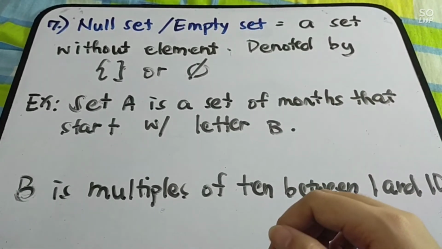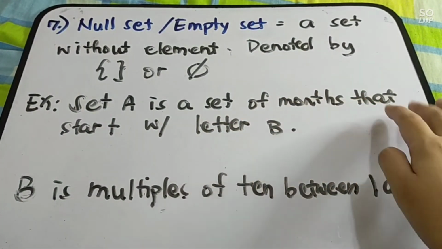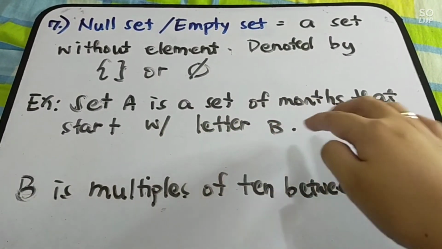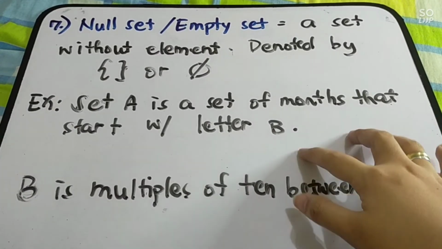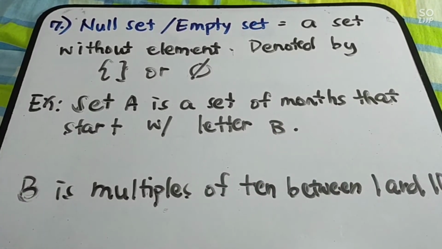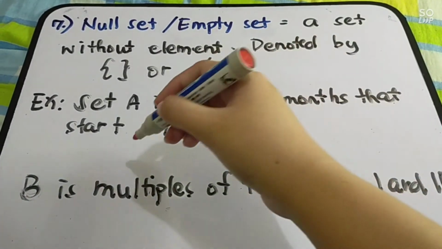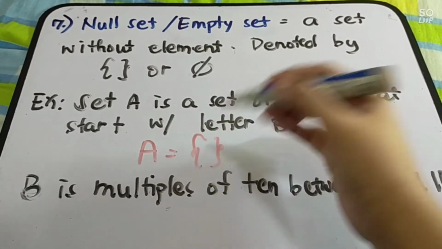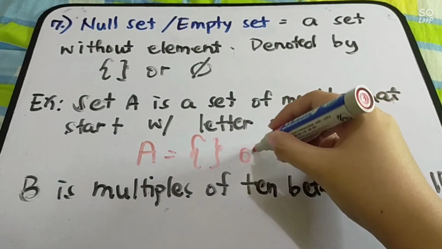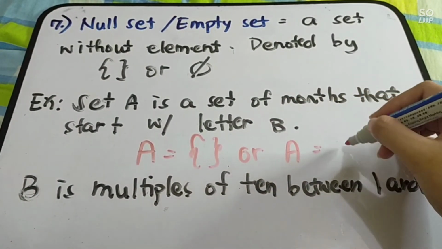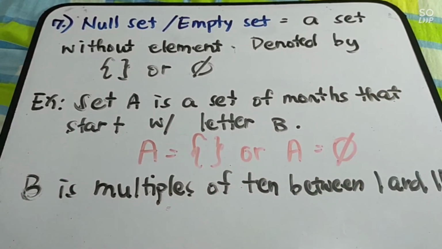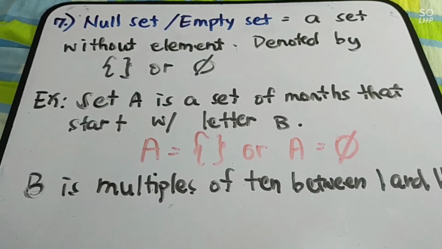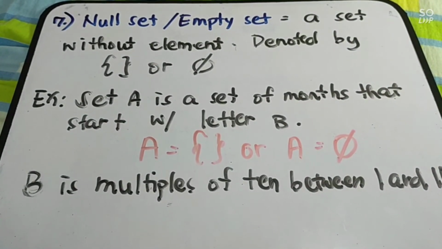For example, set A is a set of months that start with letter B. So, meron ba tayong months na nag-start kay letter B? Diba wala naman? So, therefore, A is equal to this one. Or, pwede rin namang A is equal to a null set. Ayan. So, kahit ano dyan, pwede nyong gamitin for the null set.